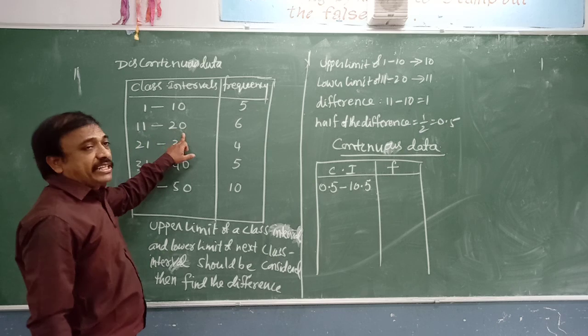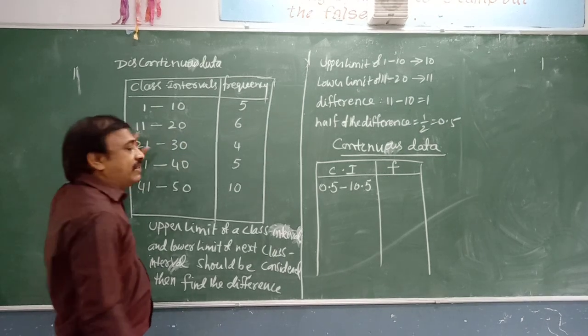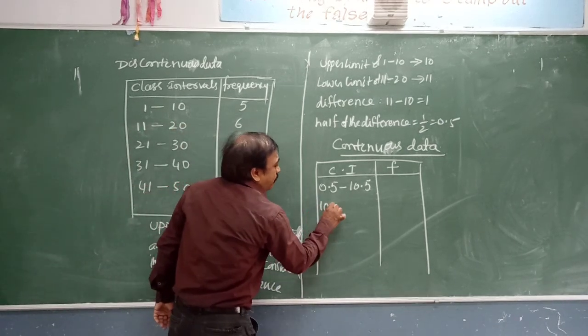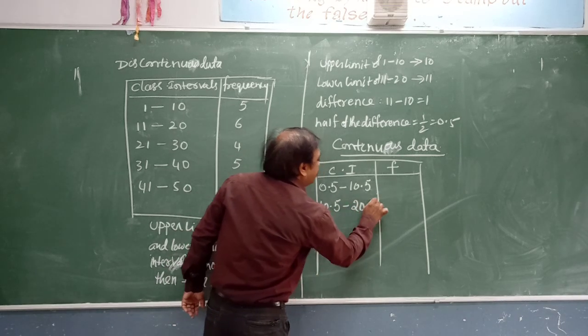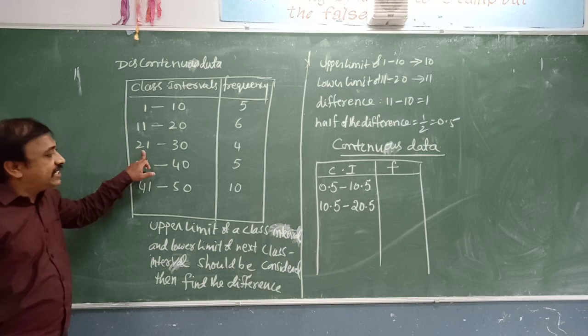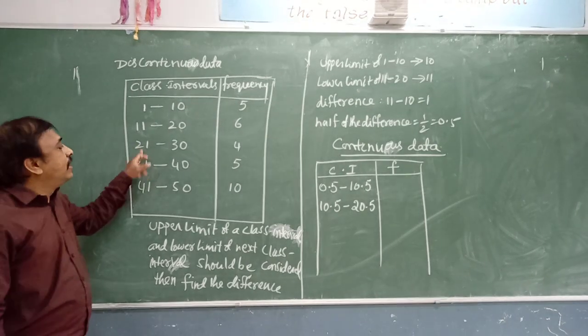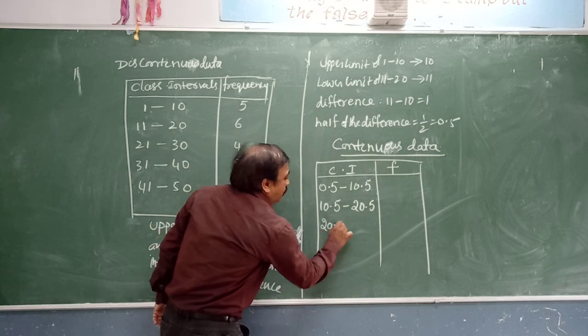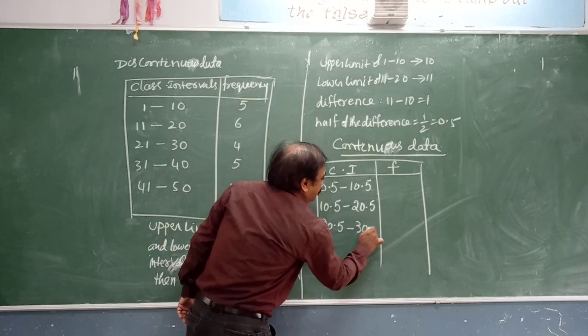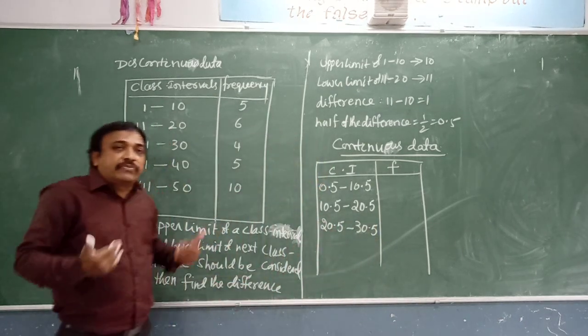Next, 11 to 20. Subtract 0.5 from 11, then it will be 10.5, to 20.5. Next 21 to 30: subtract from this and add to this, that is 20.5 to 30.5. What are we subtracting and what are we adding?